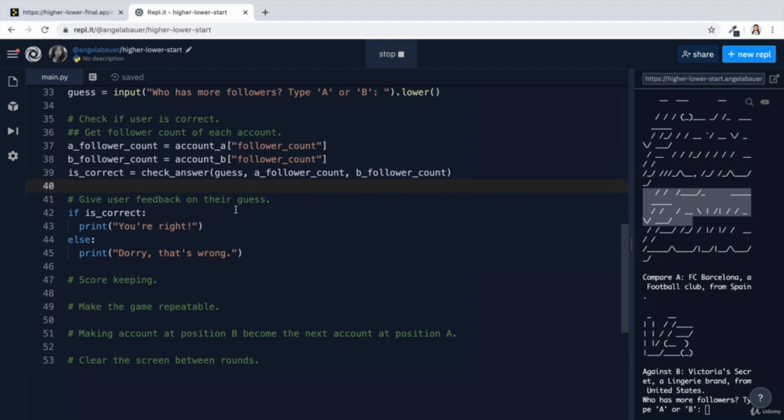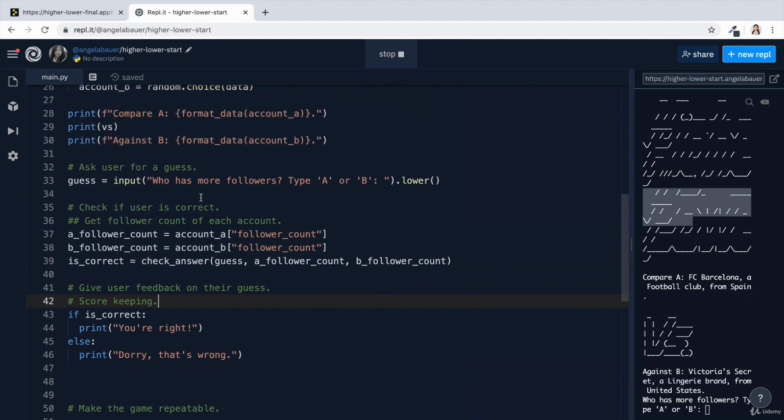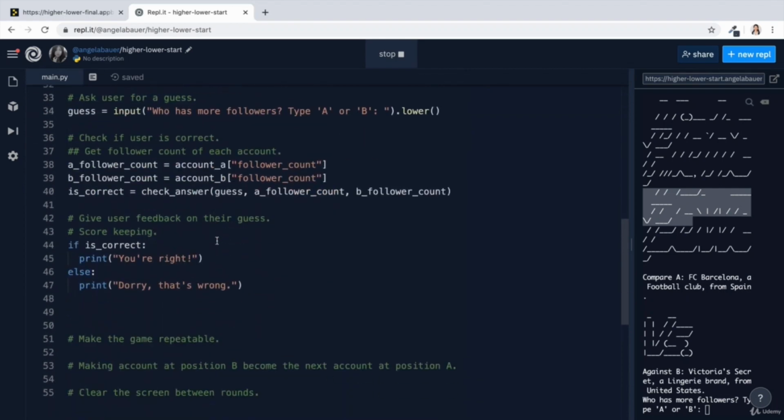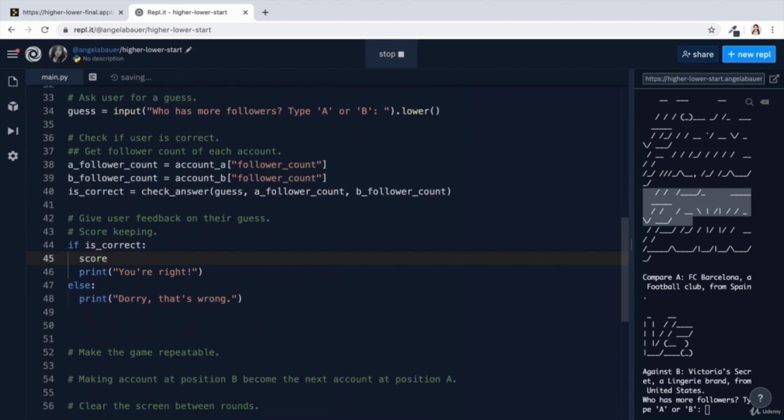Now, in addition to giving them feedback, we should probably also keep track of the score. So we can start off our game with a score of 0. But as they play on, if they get it correct, then the score should be incremented by 1 each time. And in addition to printing out "You're right," we should also give them some feedback on the current score. And if they got it wrong, then we should also give them the final score, because at this point the game is going to end and they should know how well they did.